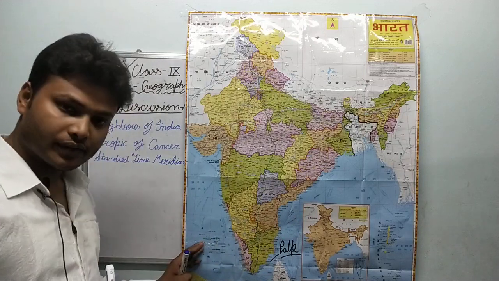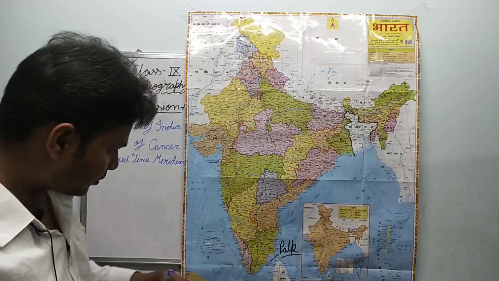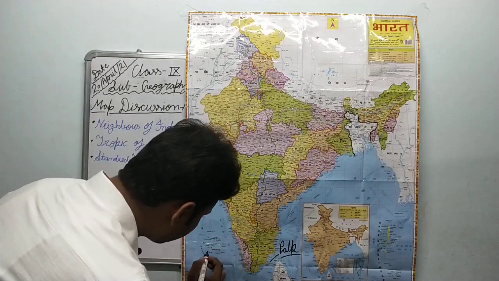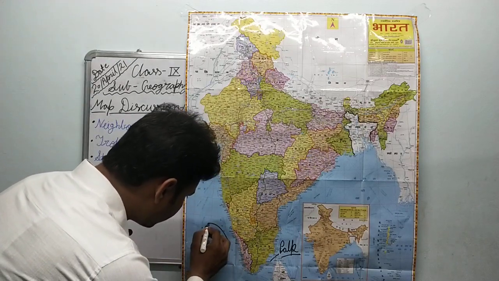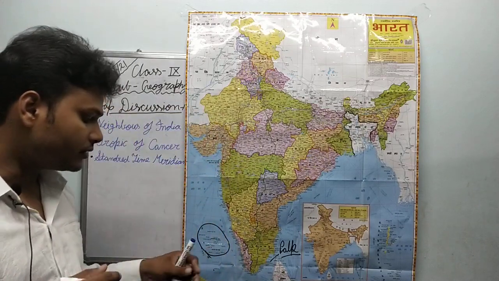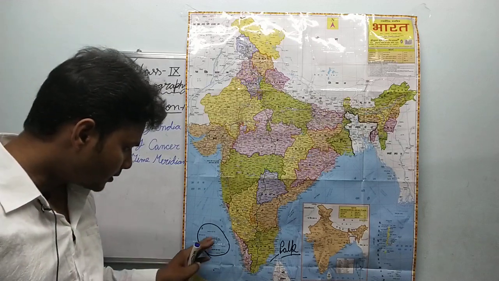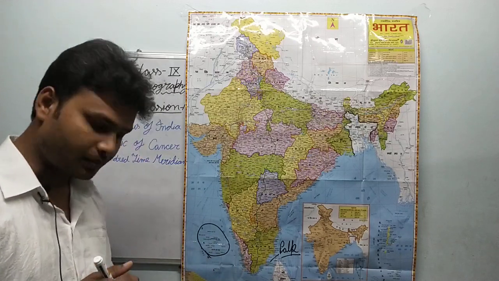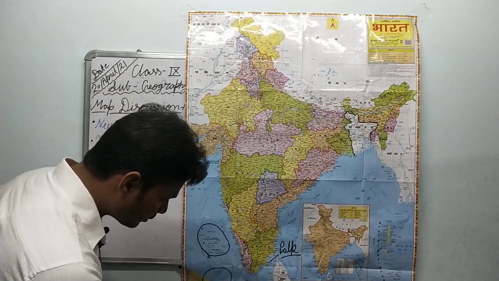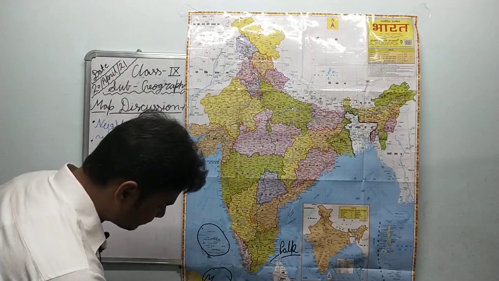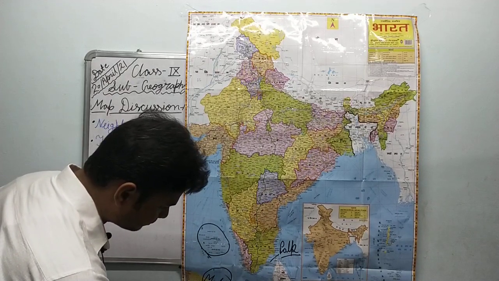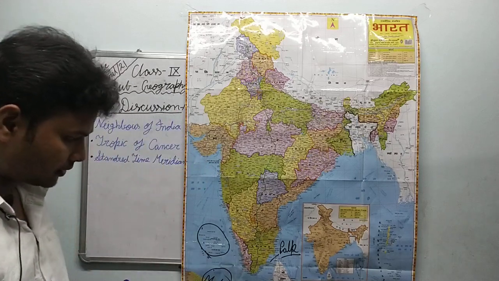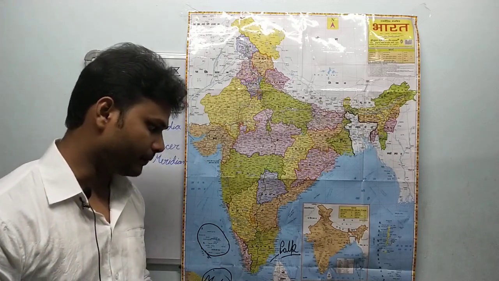And here in the southwest direction, this is Lakshadweep. The group of these small islands is known as Lakshadweep Island, and in the south of Lakshadweep is Maldives.